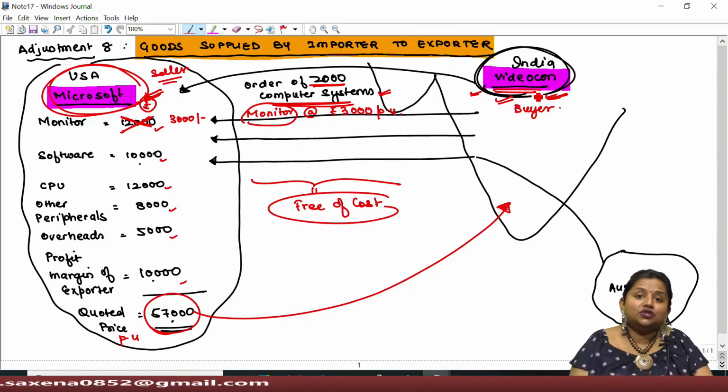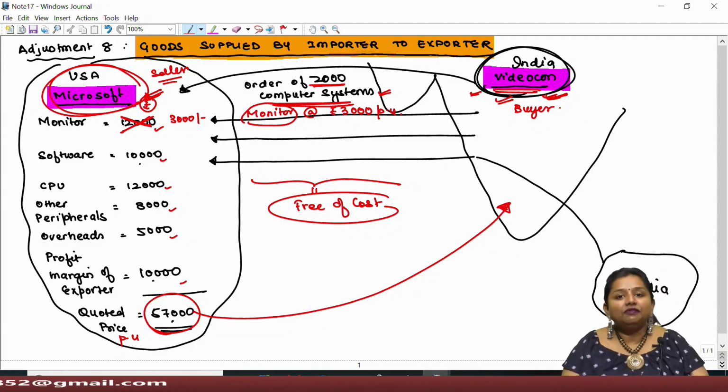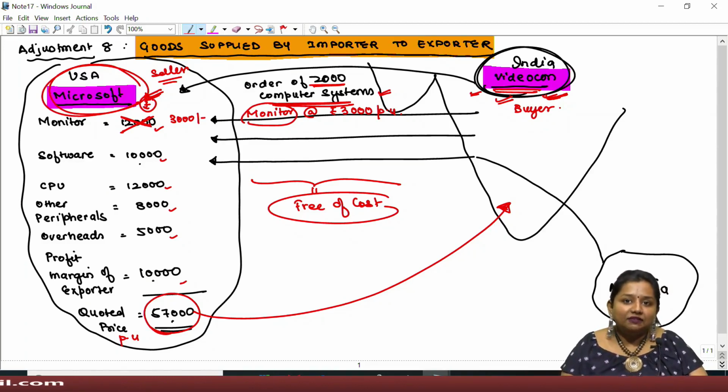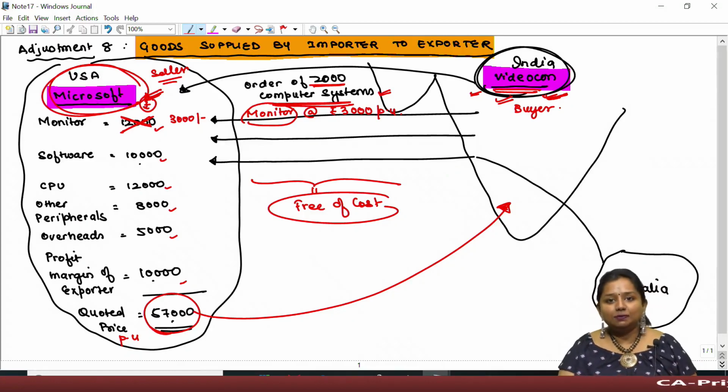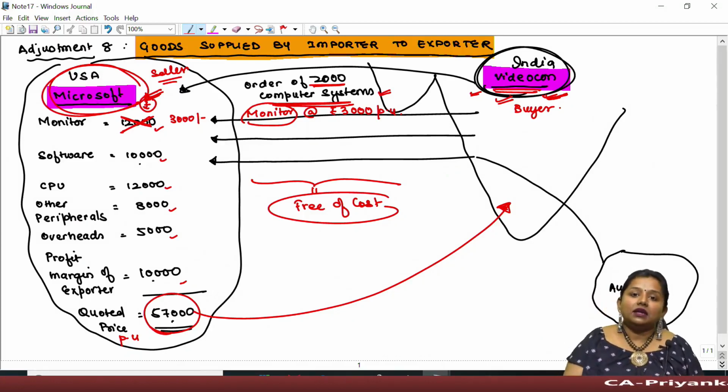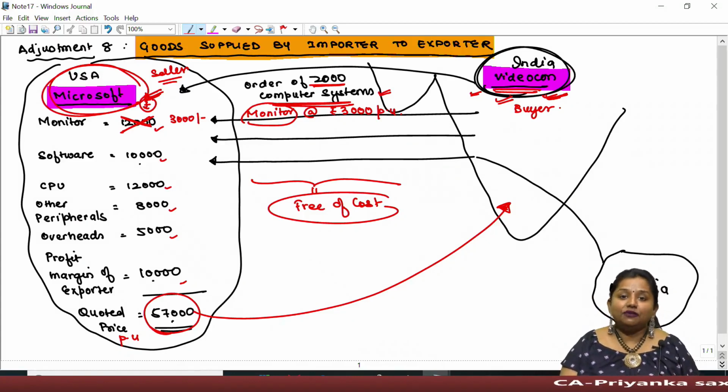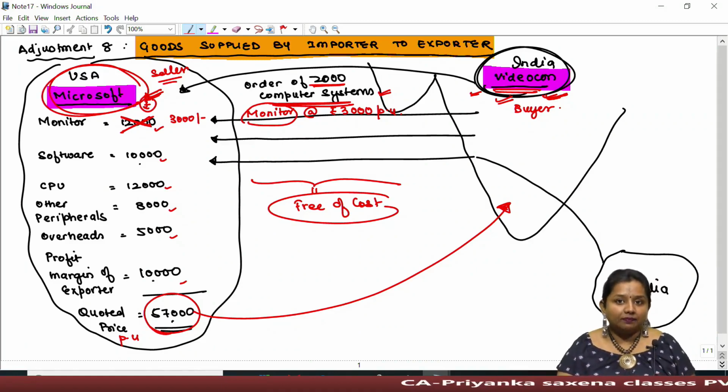Now, Videocon might have also asked Microsoft to put the label of Videocon behind each system as an identification mark in order to avoid stock manipulation, because Videocon has found in the past that the staff in his office might misuse his computer systems by stating that such a system belongs to them.